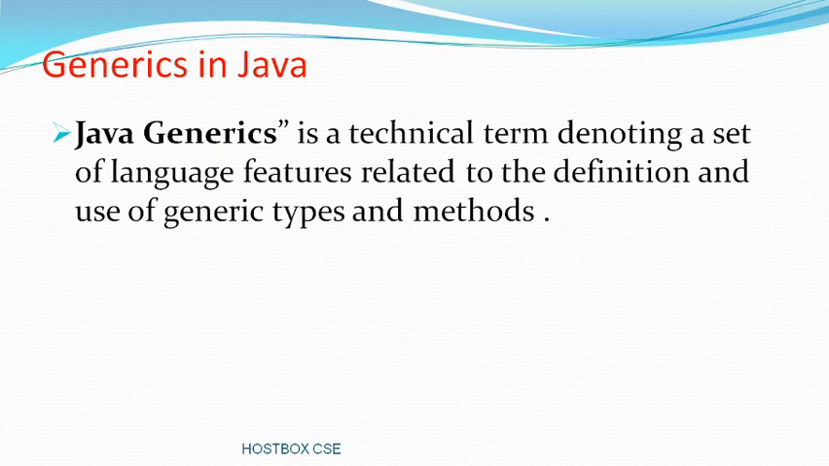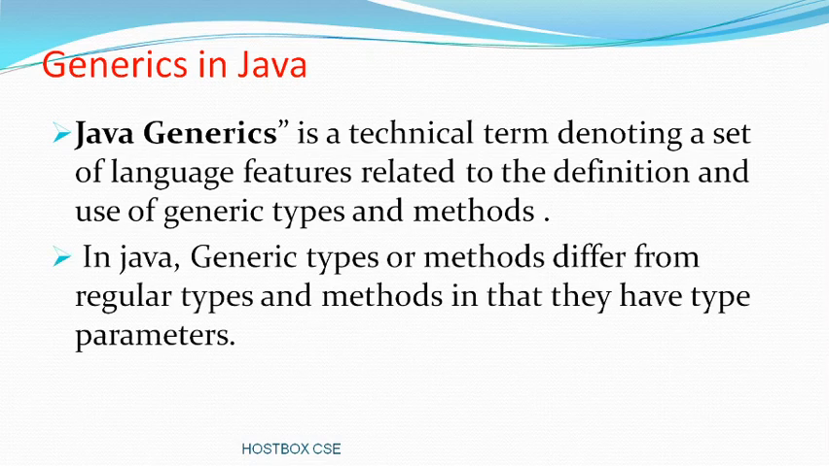So, generics in Java. What is generics? It's a technical term denoting a set of language features related to the definition and use of generic types and methods. Generic types or methods differ from regular types and methods in that they have type parameters. You can use generics in many ways: generics with classes, generics with functions, generics with constructors, and at last generics with interfaces. Moreover, these concepts replace the typecasting problems.